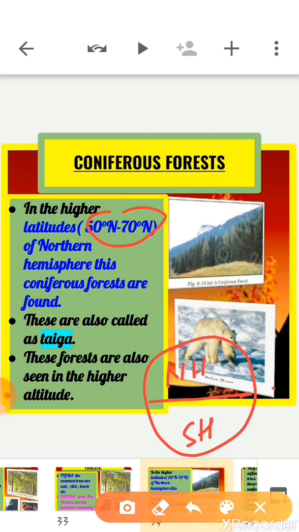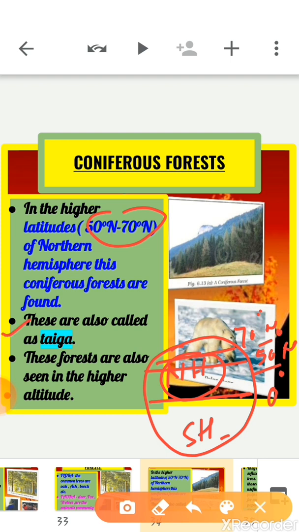This is the equator at 0°. Above the equator is the northern hemisphere. So these evergreen forests are found between the latitudes 50° north to 70° north.